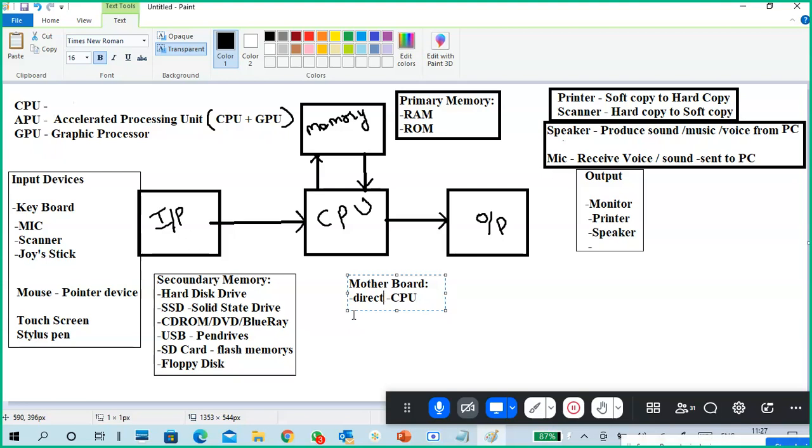Directly means everything is directly on the motherboard. First, on the motherboard, the CPU and RAM we insert directly. Of course, we don't connect the ROM chip or BIOS chip on the motherboard, it is already there. Not only that one, a lot of chipsets are there.